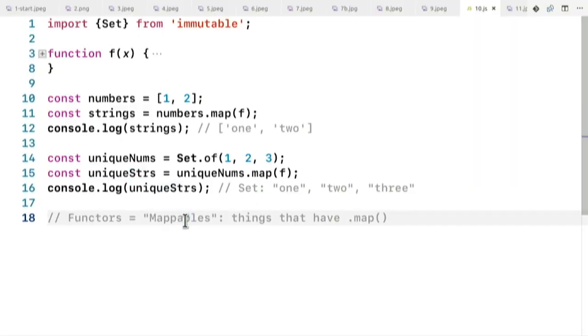Okay? So that's it. A functor is anything that's mappable. It's easy. I'm just giving you some context so we are all on the same page. What it allows you to do is convert from one context to another. Let's say I have an observable of objects and I want to have an observable of strings, right? I convert from this to that, and it's a one-way conversion.